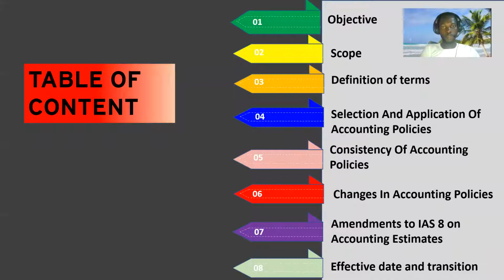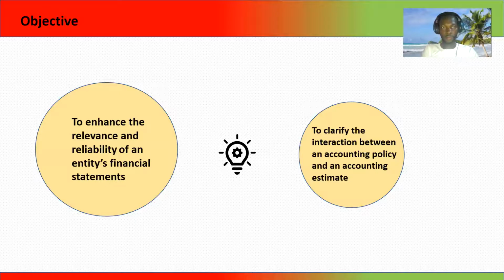Table of contents. We'll be looking at the objective of the standard, scope of the standard, definition of some of the terms used in the standard, selection and application of accounting policies, consistency of accounting policy. We also look at the changes in accounting policies, amendment to IAS 8 on accounting estimates, and of course, effective dates and transition of the new standard.